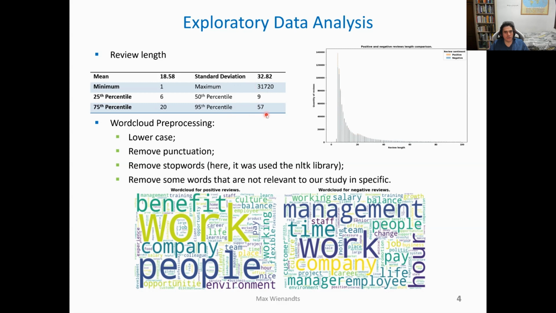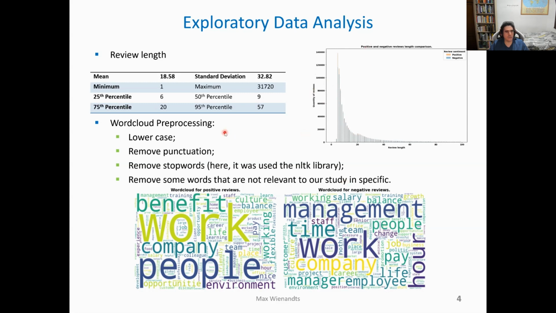Moreover, if you choose a max length for each review of 60, you will already consider more than 95% of our observations. And if we compare the length of positive and negative reviews, we can see that usually the positive reviews are shorter than the negative ones.